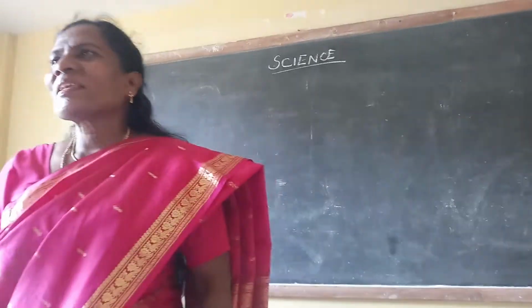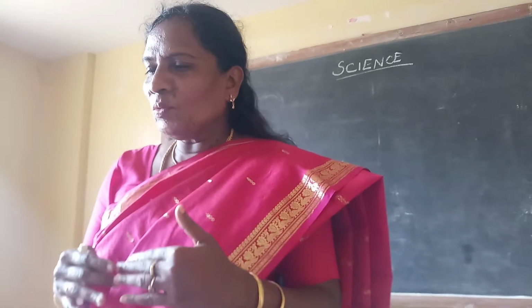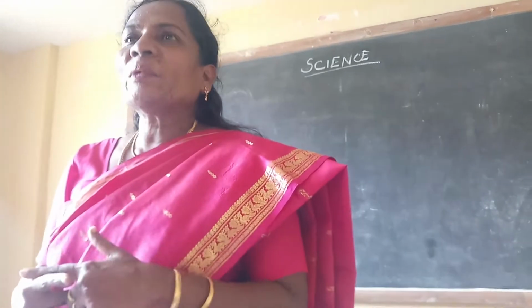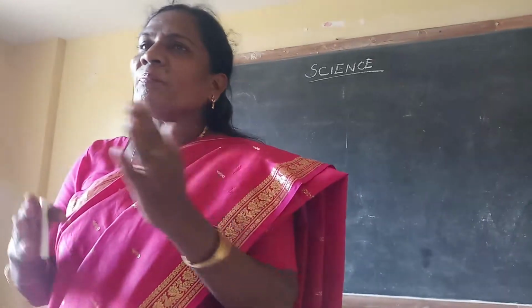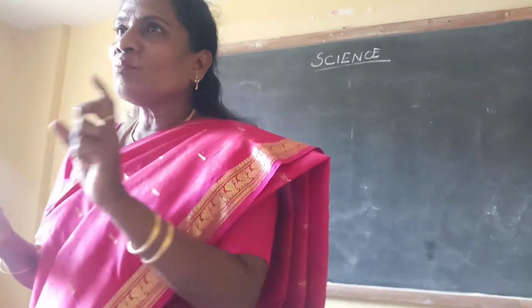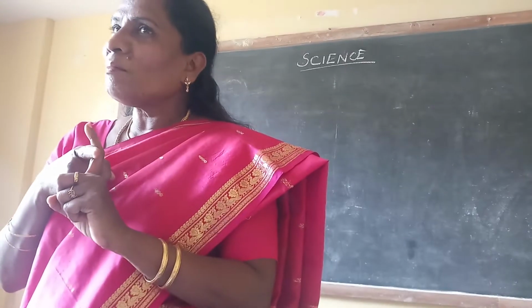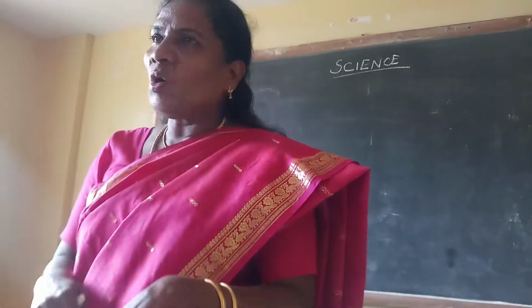Good morning, children. Last class we learned about the leaves. Now this class we go for animals. When you're studying about plants and leaves, that is called botany. When you're studying about animals, that is called zoology. Both botany and zoology is called biology. Bio means two. You are small children, even then you know all those things.